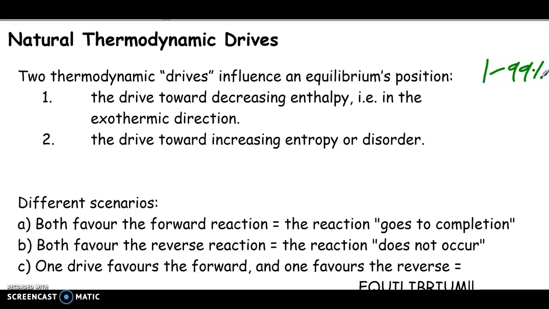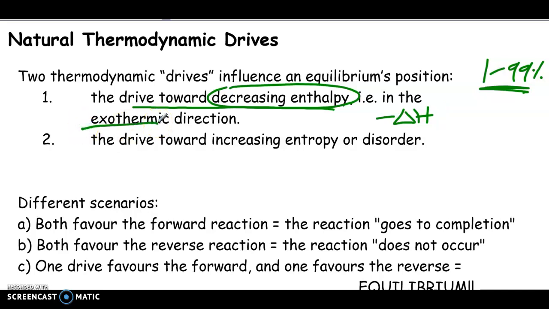So there are two natural drives that will influence how that percent yield is determined, or the reason why it is what it is. The first is that reactions tend to favor a decrease in enthalpy. Meaning, if enthalpy is decreasing, let's say we have a negative enthalpy change, that means that we have an exothermic process. So in other words, the reaction will be favored in the direction that will produce energy as a result. The exothermic process will be favored.